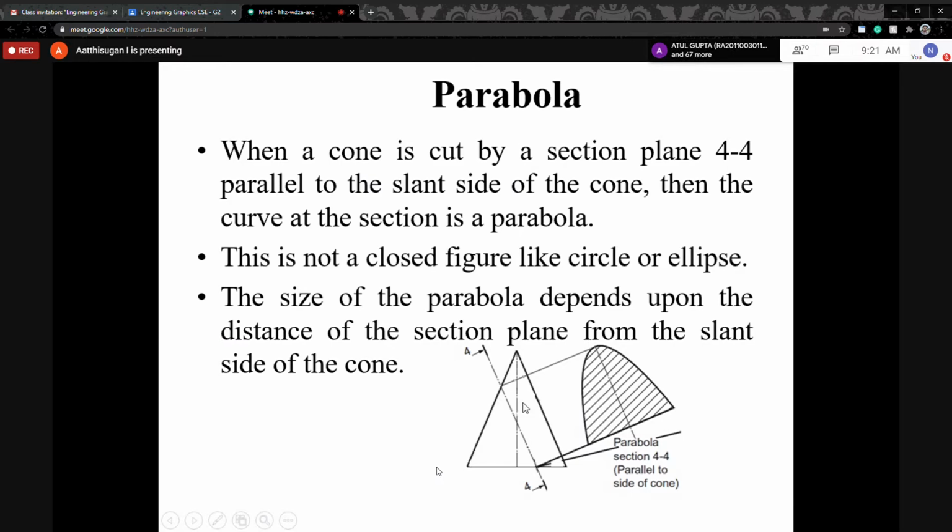Now the plane passing through your cone, that cutting plane, is parallel to your generator. You can draw it like this, or like this also.